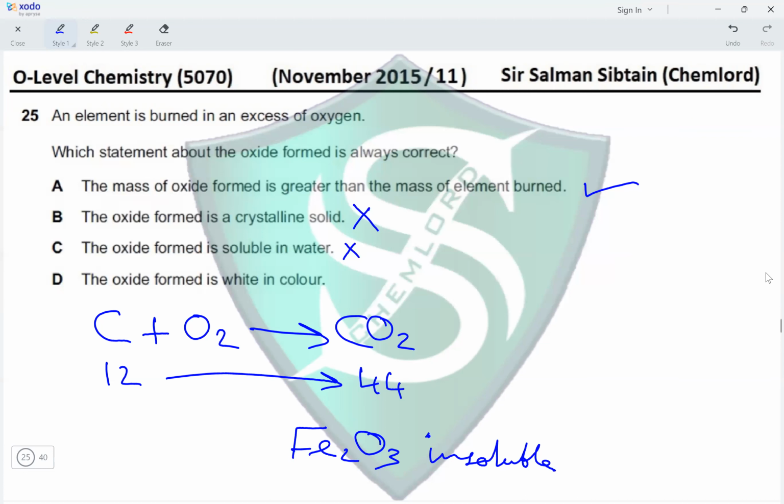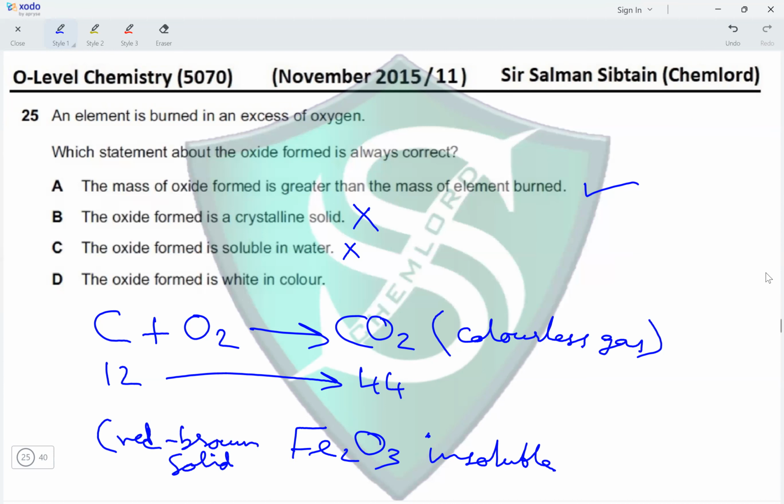And then we have oxide formed is white in color. Carbon dioxide is a colorless gas, whereas Fe2O3 is a red brown solid. So we have two examples here in which the white color of the solid is non-existent. Either we have no color as in the case of CO2, or we have a red brown or a rust color as in the case for Fe2O3, making this statement incorrect as well. Therefore, the correct option for this question is option A.